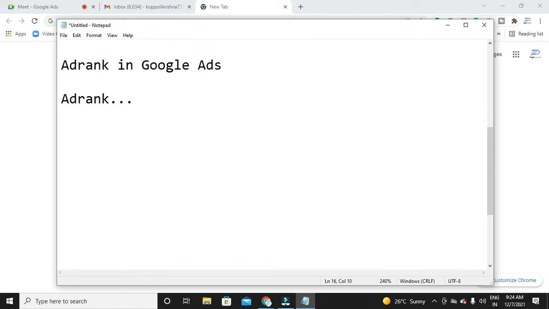ad rank? We know that we have a SERP. Till now we were discussing the search network, like a few keyword match types we have to use, ad extensions, and how to use a keyword planner. So we have seen some advanced topics in the search network. Normally, how many ads can we see in Google SERP? Maximum we can see 7 ads: 4 ads on top, 3 ads at the bottom.